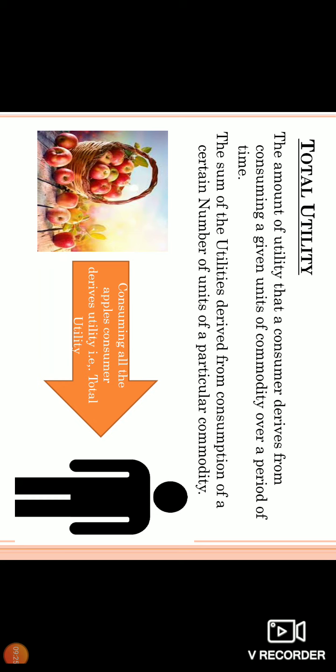Sum means adding all the marginal utilities derived from the consumption of a given number of units of a particular commodity, and we get total utility. Here is total utility of apple. Consuming all the apples, the consumer derives utility. That utility is called total utility.